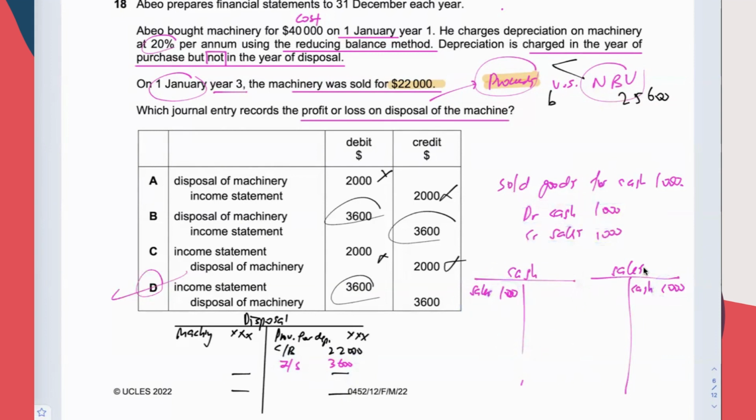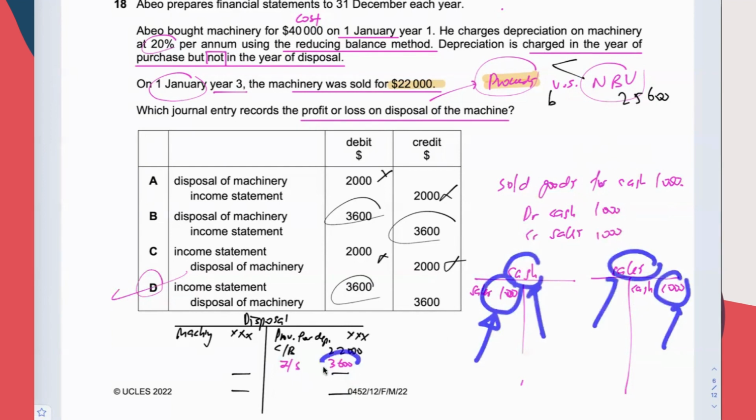Now, this is the proof. This is another example. Is this known as debit sales? No, this is not known as debit sales. Is this known as credit cash? No. This is known as debit cash. This is known as credit sales. See, focus on the position of the number and the name of the account. Same goes for this. This is crediting disposal. Focus on the position of the number and the name of the account.